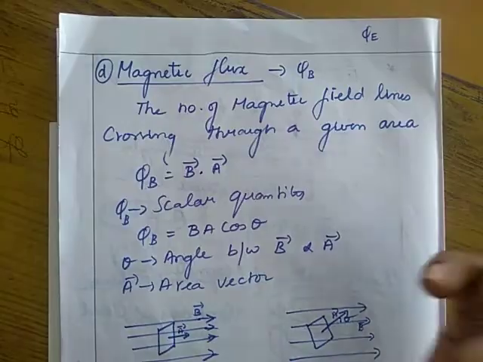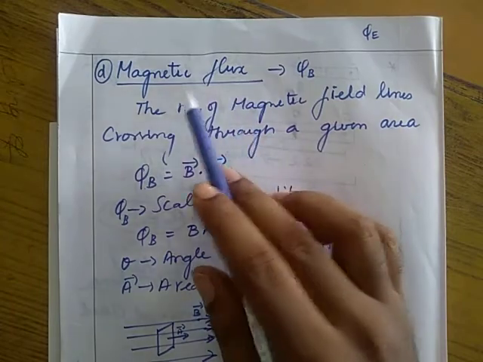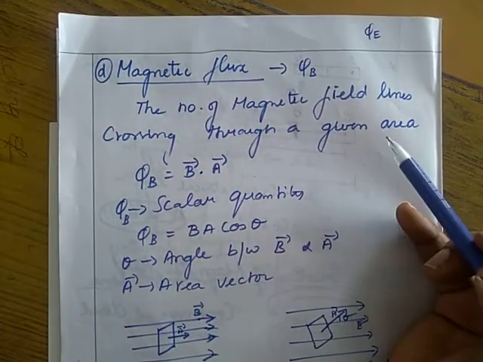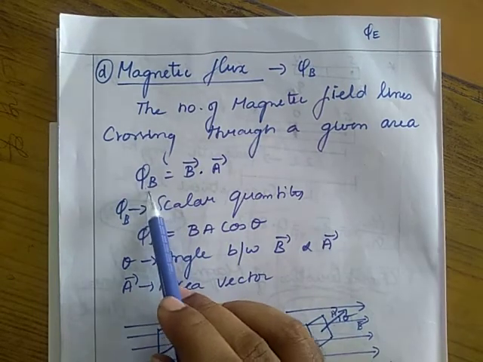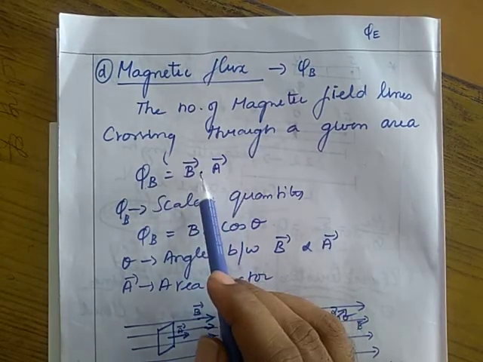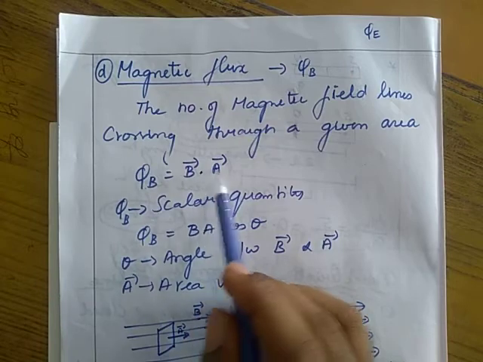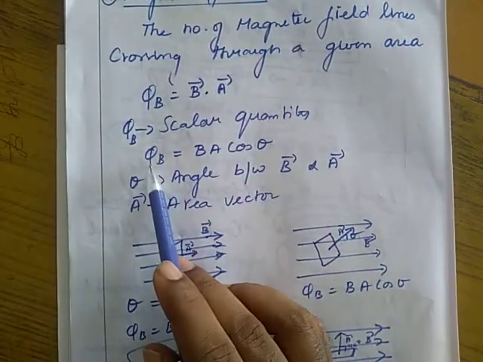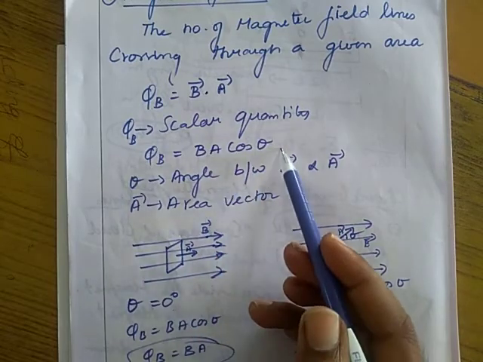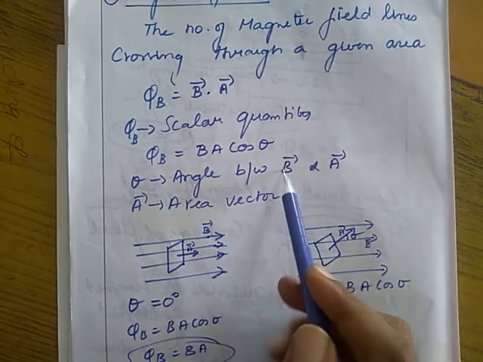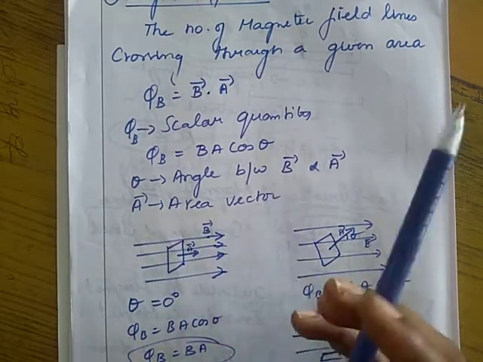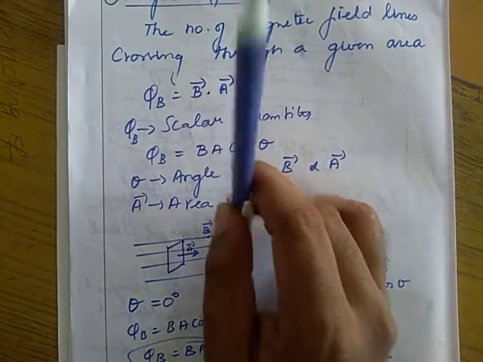Then magnetic flux. Magnetic flux is the number of magnetic field lines crossing through a given area. It is represented as phi b, that is equal to b vector dot a vector. It is a dot product of two vectors, so it is a scalar. We can represent phi b is equal to BA cos theta. Theta is the angle between b vector and a vector. A vector is the area vector. Area vector is a perpendicular drawn to the surface.